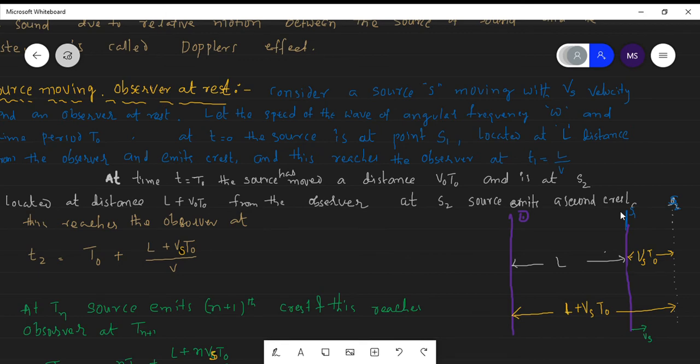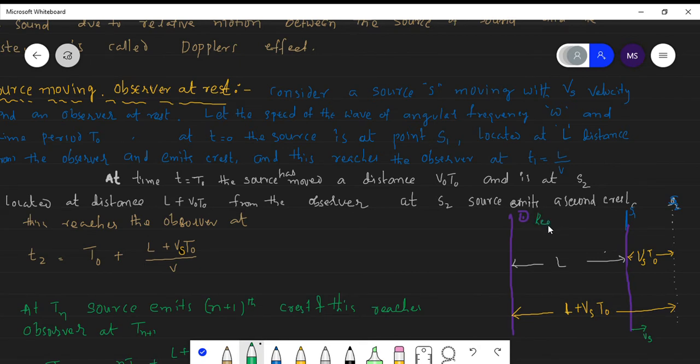So at t equal to 0, the source is at rest at the point S, located at distance L here. The observer is at rest, and the source is moving with velocity Vs away from the observer. Initially, the distance between the observer and the source is L.